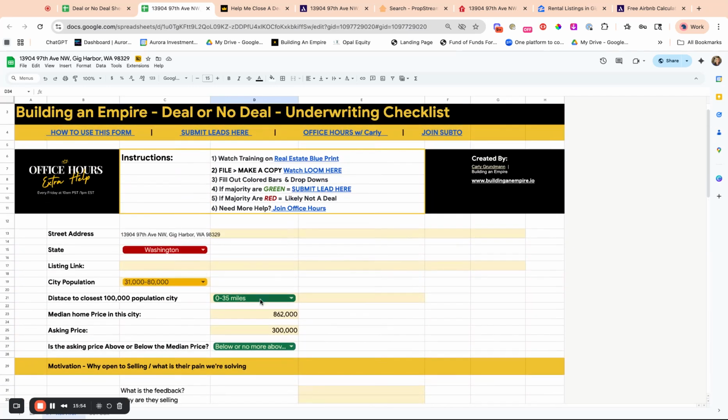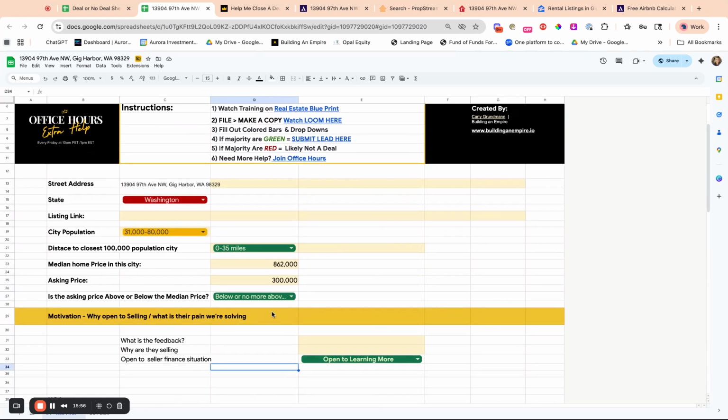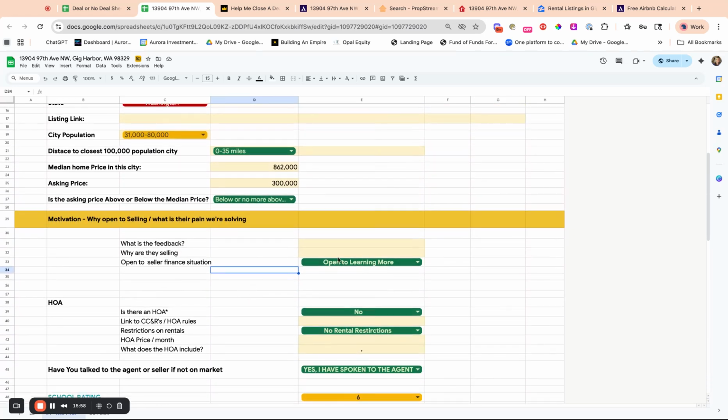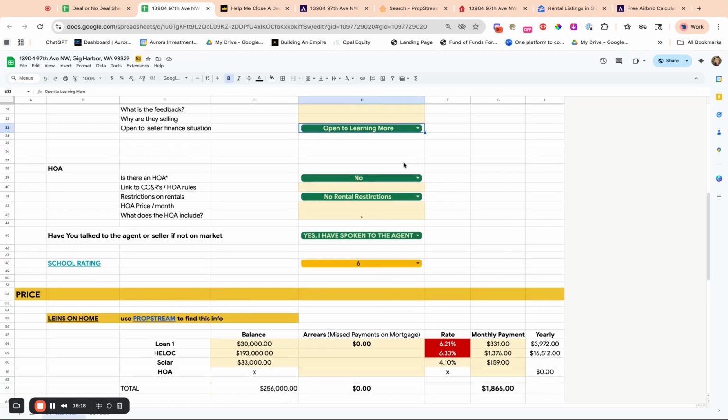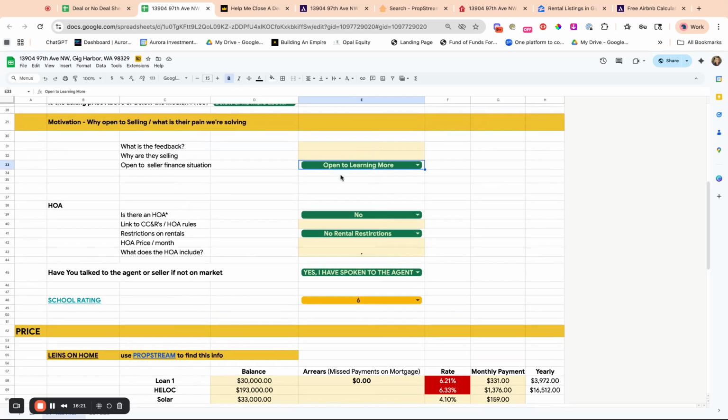But see, it's mostly green here. So it's close to a big city. It's the average home price. They're open to learning more about seller finance. Now, if they said, no, we don't want to, hard pass, you can still submit it. I would just give a lot of detail on why you're still submitting it. But I would say if they're open to learning more, definitely submit it. I keep following up with them if it's not.